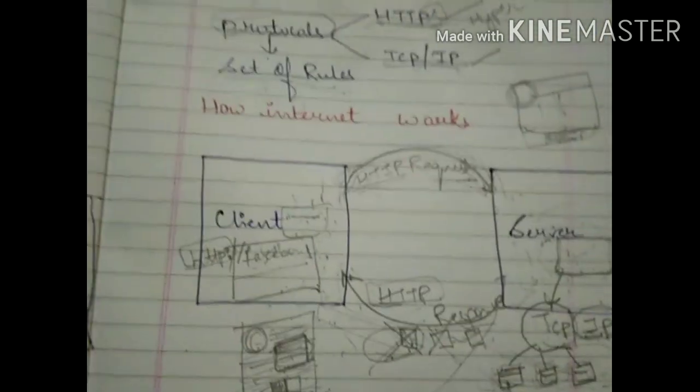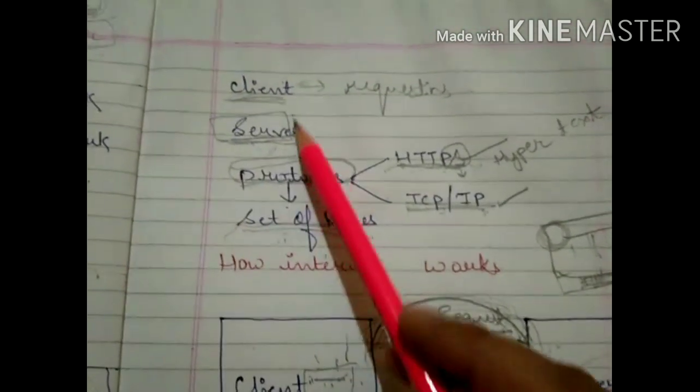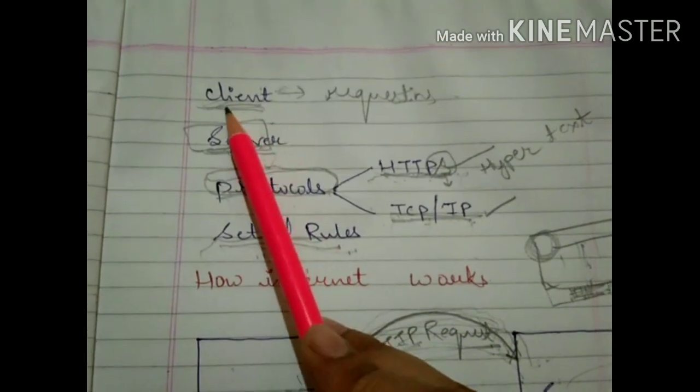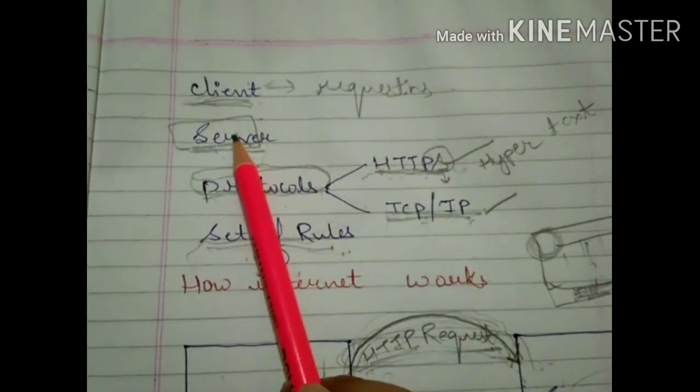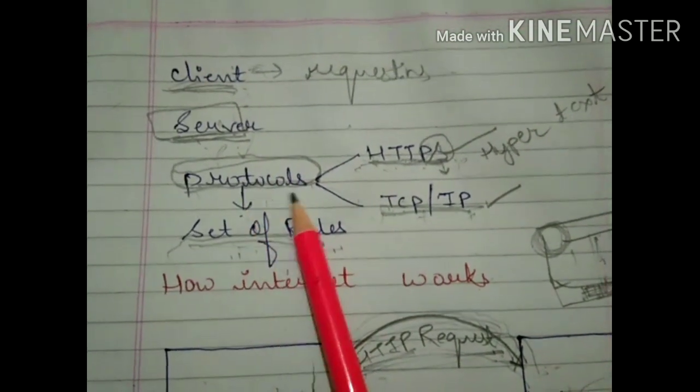Are you getting my point? Children, internet working is based on client-server architecture. The client is always requesting, and the server is processing that request. And one term is there, protocol.